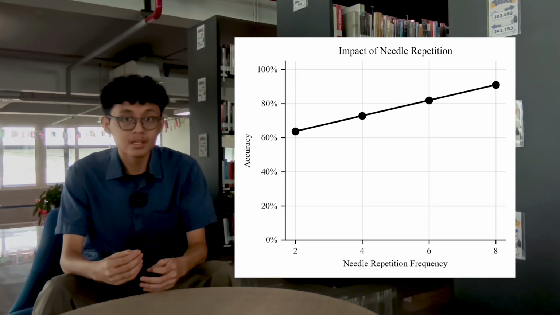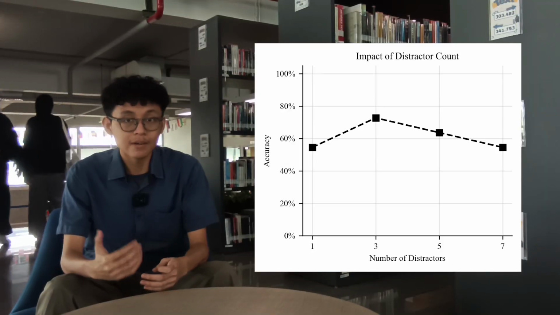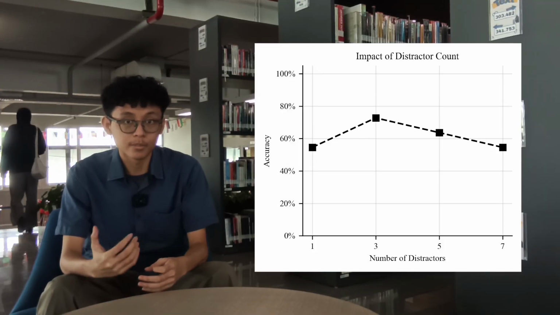Thirdly, repetition. We find that repeating needles does increase the retrieval performance of models. However, repeating the distractor doesn't have a linear effect on model performance.